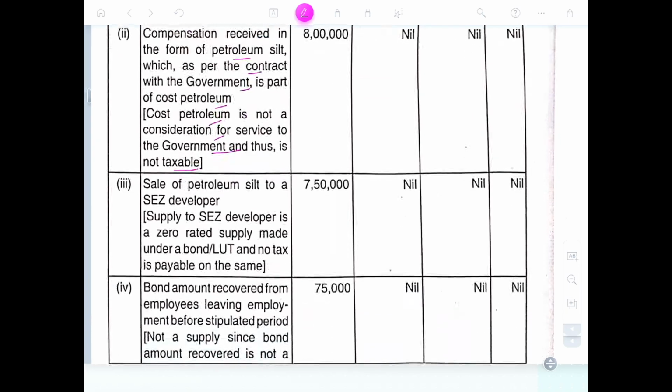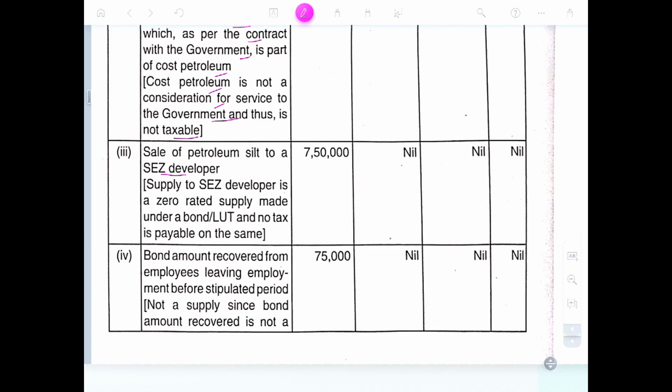Correct. Sale of petroleum slit to SEZ developer. Supply to an SEZ developer is a zero rated supply under bond, so no tax is to be paid on the same. Correct.